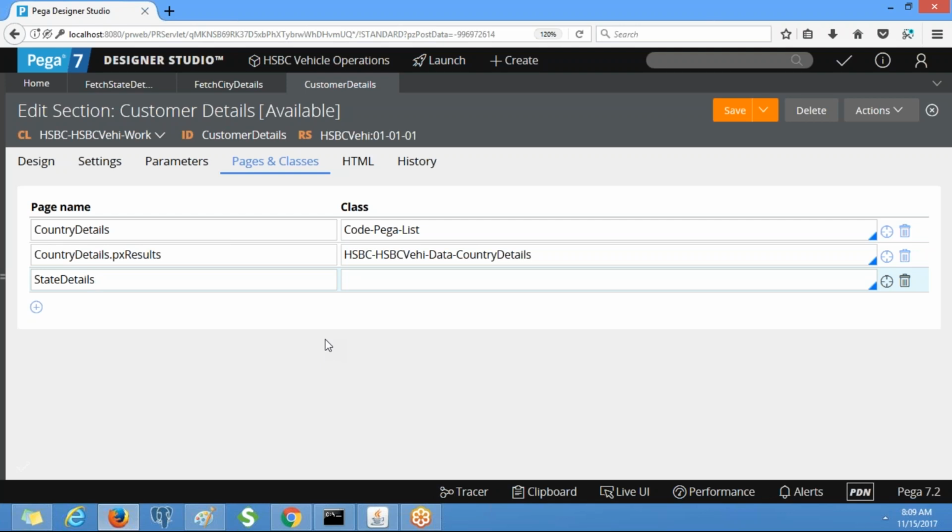Choose it. Yesterday I told you multiple times: whatever page we give in the Obj-Browse parameter, that page will be created on the clipboard by referring to the CodePega list. Now you tell me, what is the corresponding class? CodePega list, right?